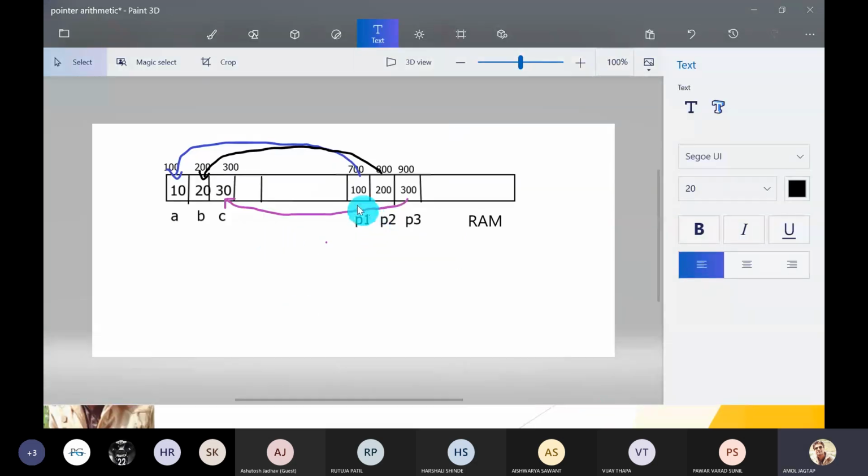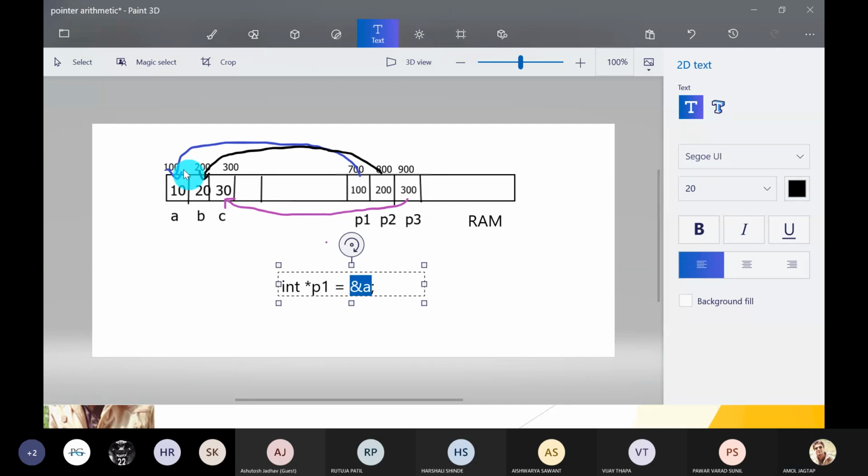This p1 pointer contains the address of a because we have written int pointer p1 is equal to address of a. So that statement assigns the address of a, that is 100, to the pointer p1. So p1 points to this address location.